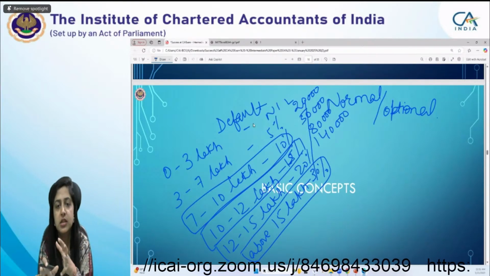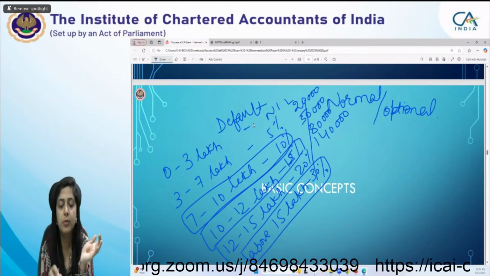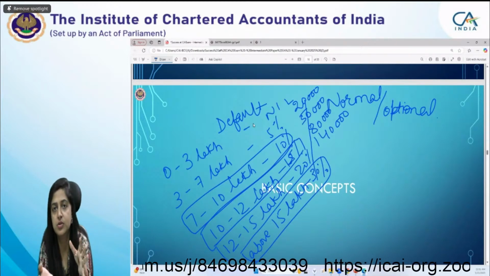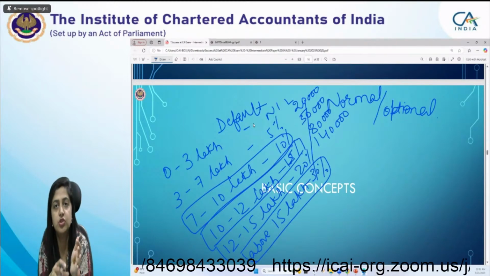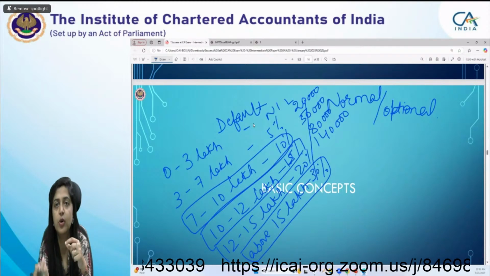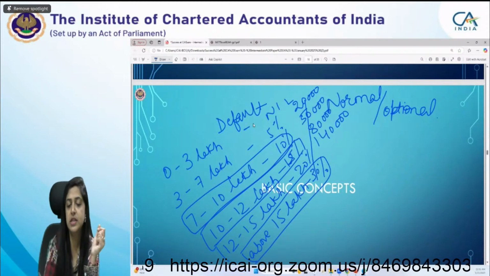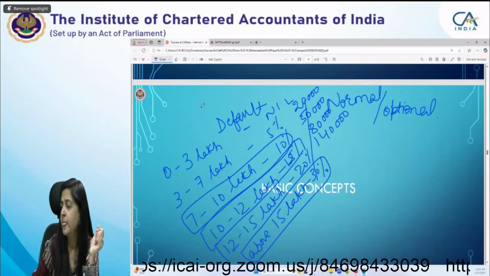So this is something, because each and every time if you are computing, then definitely it is going to waste your time. So this is something which you should know, and it should be on your tips. So this is the slab rate for the default tax regime.